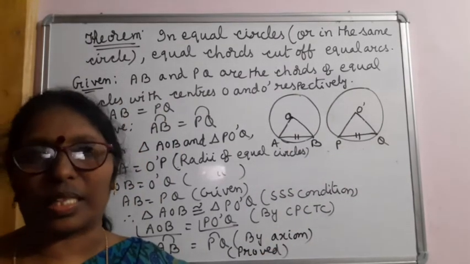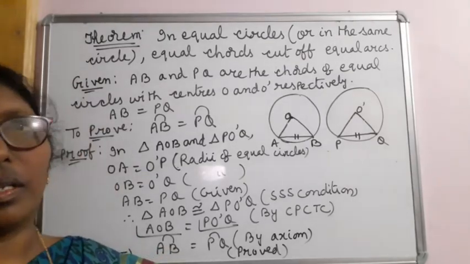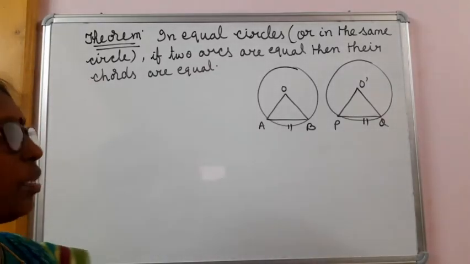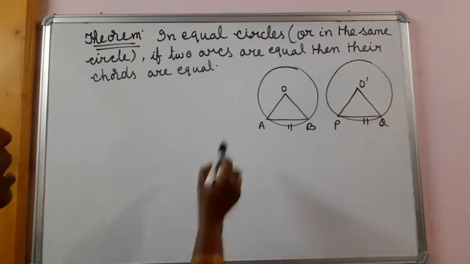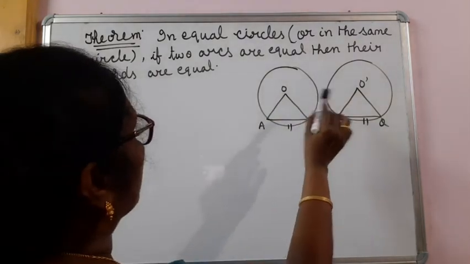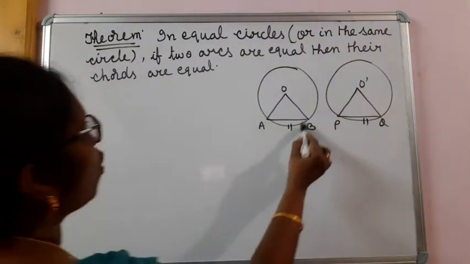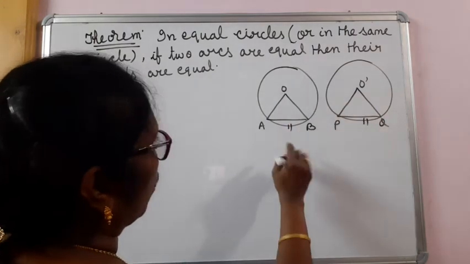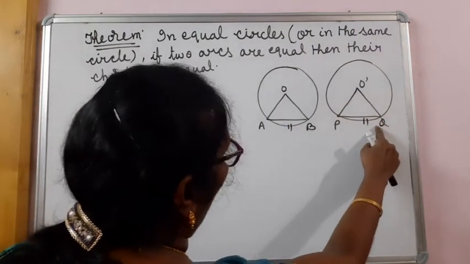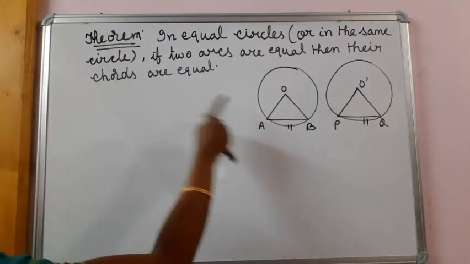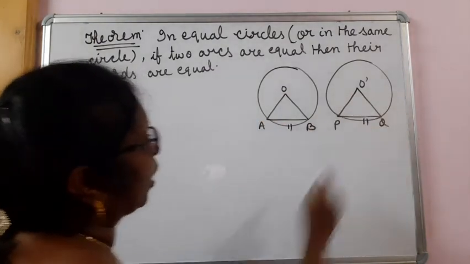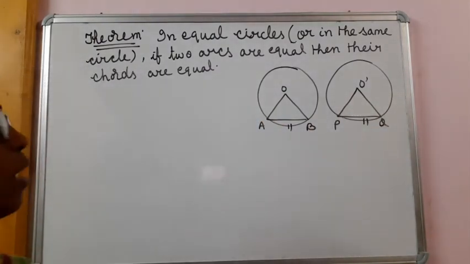So the converse of the previous theorem is, in equal circles or in the same circle, if two arcs are equal, then the chords are equal, chord AB equal to chord PQ. That we have to prove.